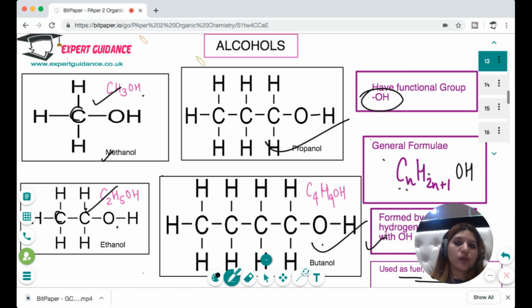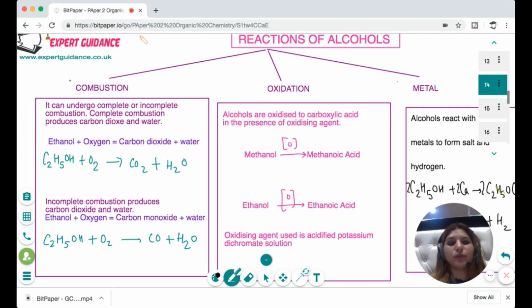Okay, so I hope what alcohols are is clear to you and you're able to draw the displayed formula and the general formula of different alcohols. Now, the reactions of alcohol, first is combustion. As we have done with alkenes, all hydrocarbons undergo a combustion reaction. In complete combustion, ethanol or any alcohol with oxygen gives carbon dioxide and water. And in incomplete combustion, any alcohol with oxygen gives carbon monoxide and water.